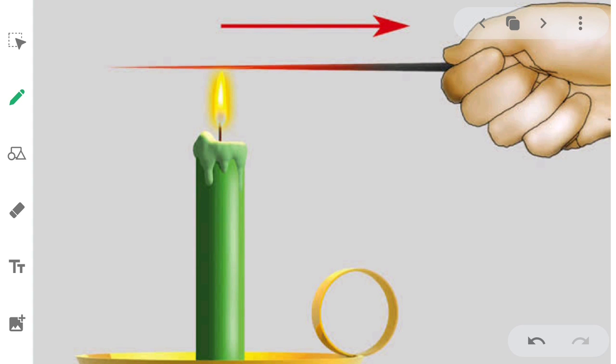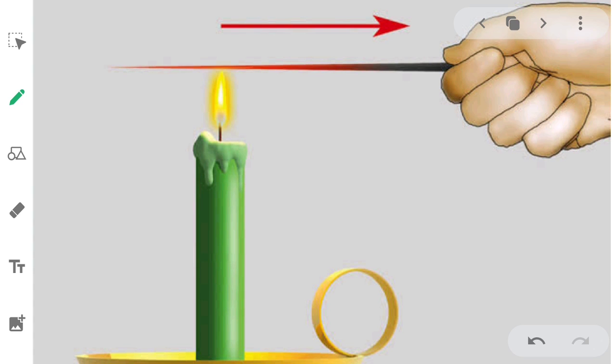Now we will try to understand conduction properly. What is conduction? It is the mode of heat transfer in solids. How does heat transfer in a solid? You can see in this picture that a nail or a needle, or a pin, is held in someone's hand, and it is being heated with the help of a candle.